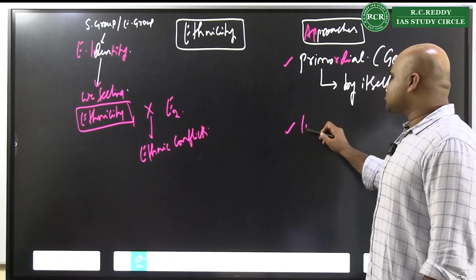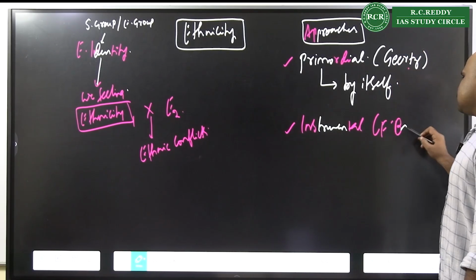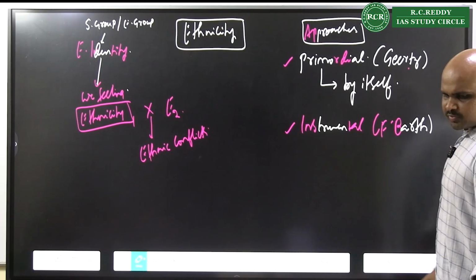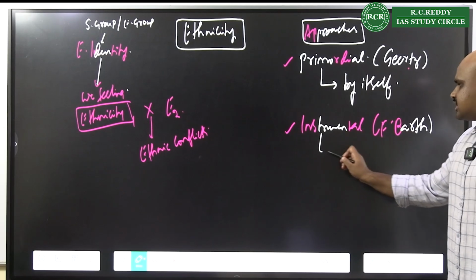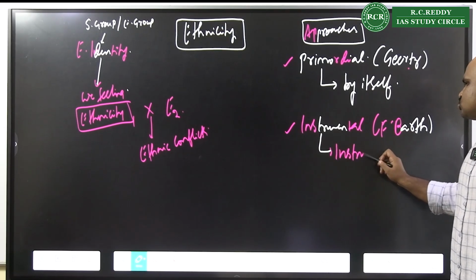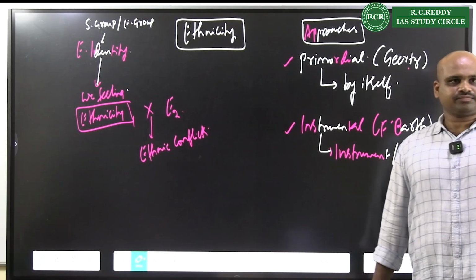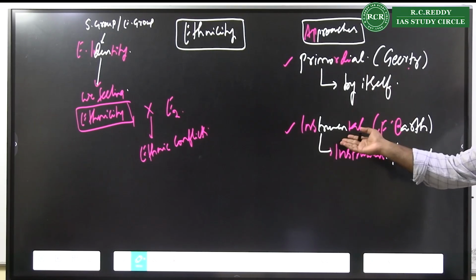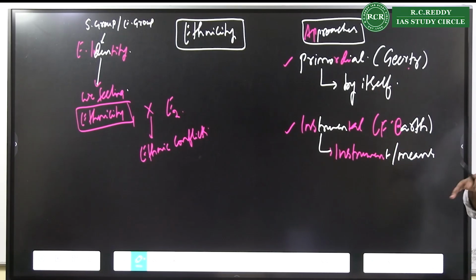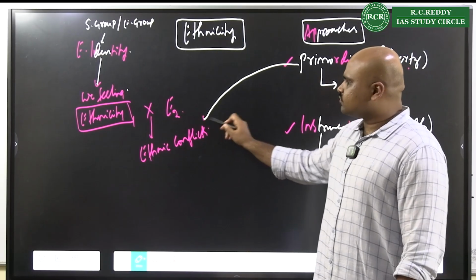But when I see the instrumental aspect by Frederick Barth, what do you observe with respect to this instrumental aspect is ethnicity is being used as an instrument to reinforce, or it is being used as a means to reinforce the feeling. That is Frederick Barth. And what is seen to be happening here, sometimes the ethnic conflicts could be because of the primordial understanding.